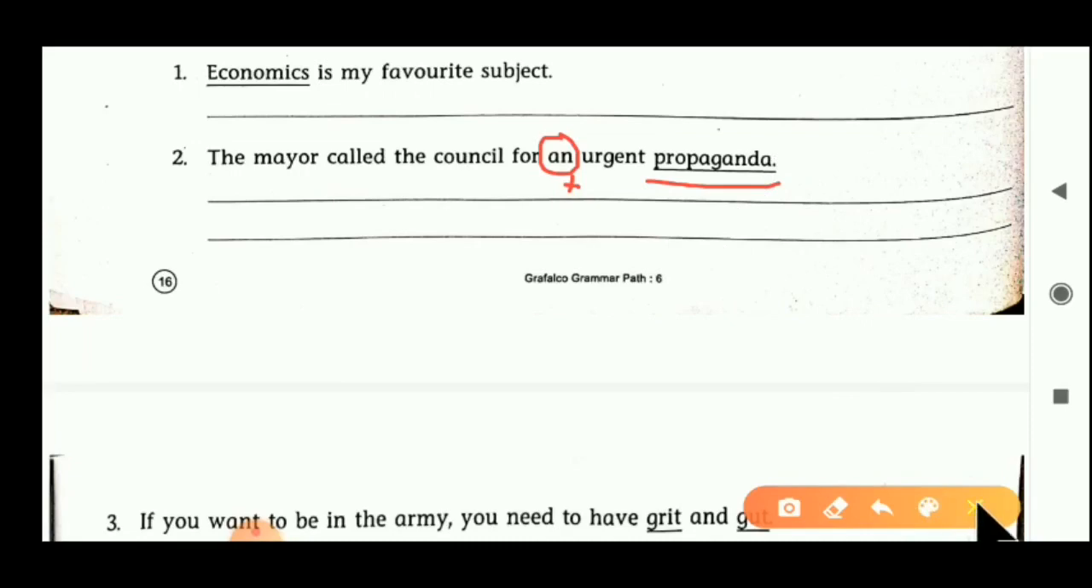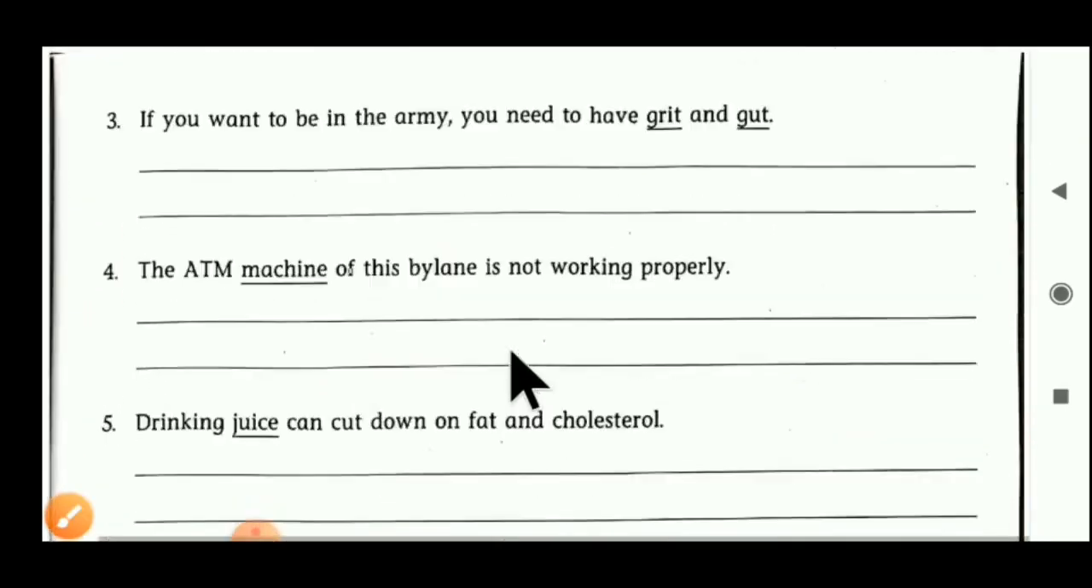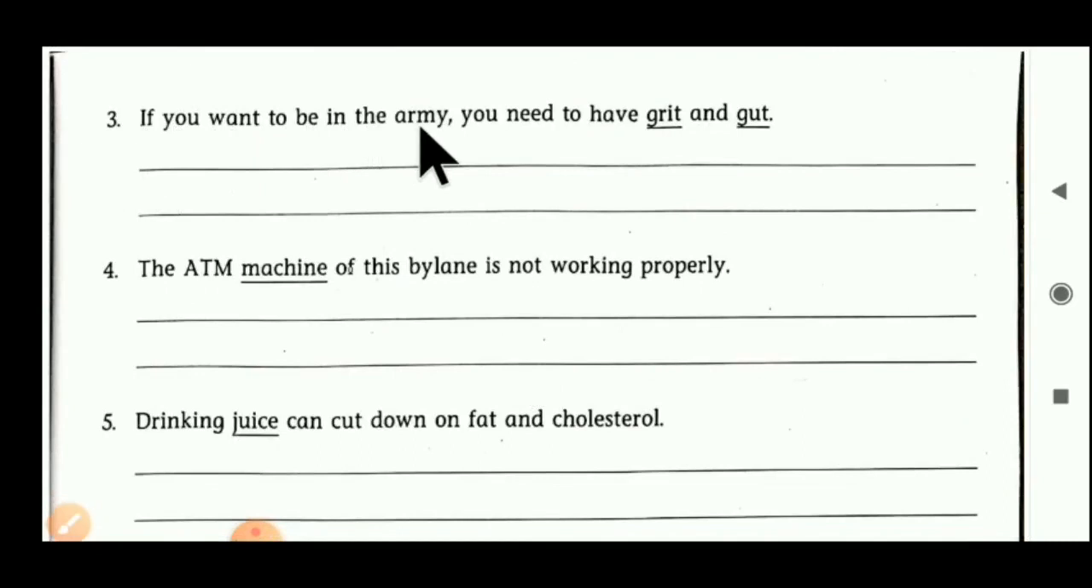Can you understand, students? Now we do the third sentence. If you want to be in the army, you need to have grit and gut. Here grit and gut is considered as single words. We have to put the plural form of gut. So the finalized sentence becomes: If you want to be in the army, you need to have grit and guts. We put s after gut, so it becomes a plural sentence now.